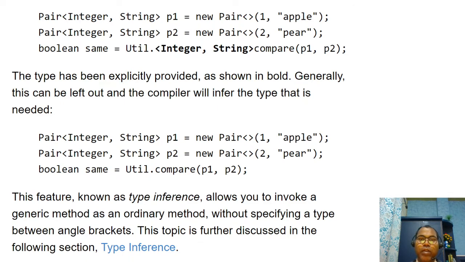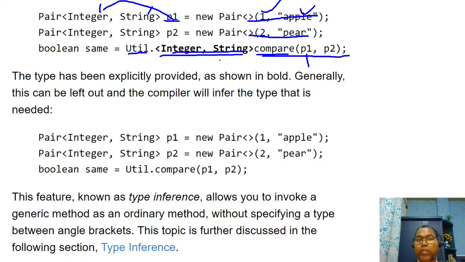Similarly, you can create the p1 object. You can create one for integer and string. Here specify Pair p1, the key is integer and the value is string. Two Pair objects you are creating here. Now we want to use the Utility dot compare method. Whenever you are invoking it, you can pass your type arguments before the method invocation. This is also syntax you can use.